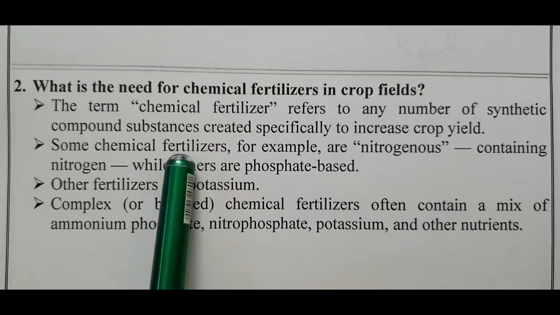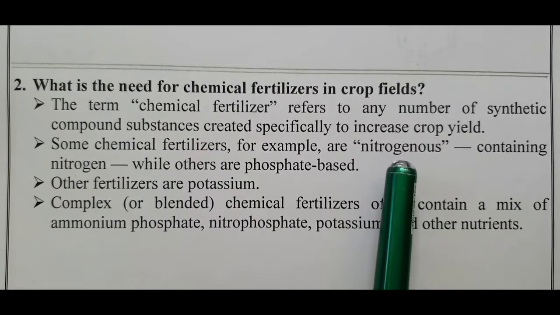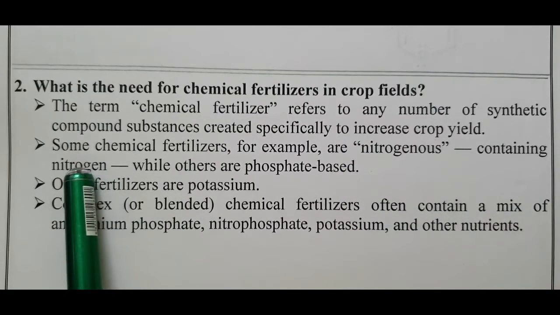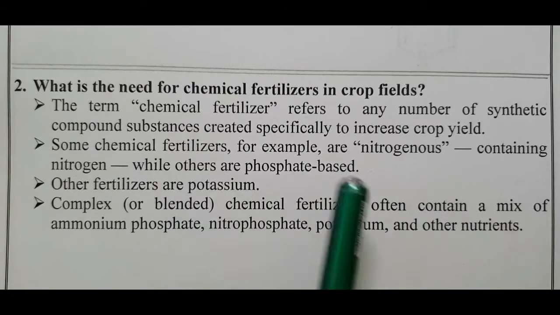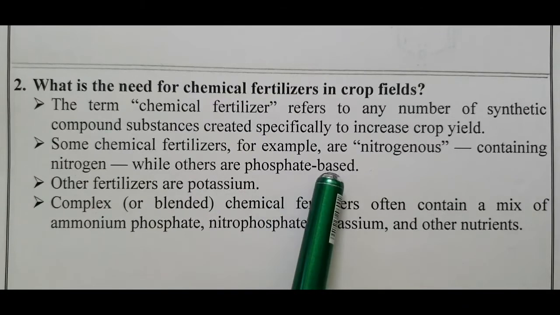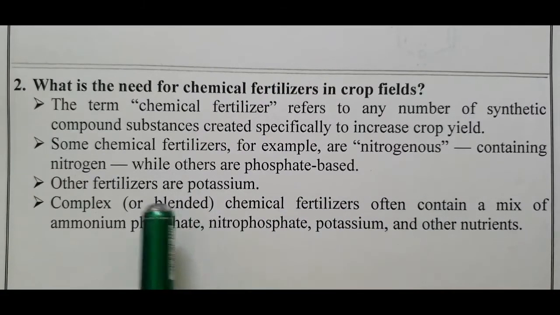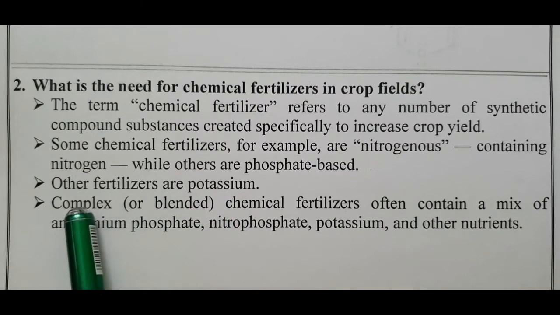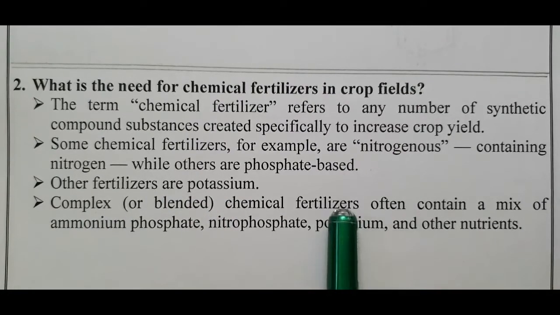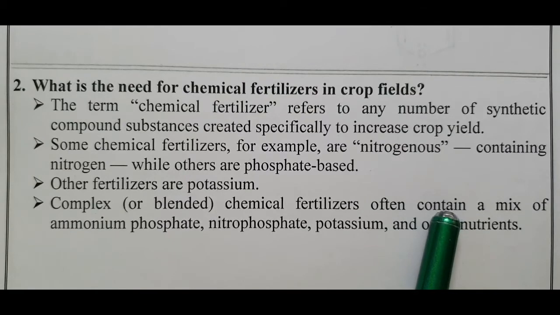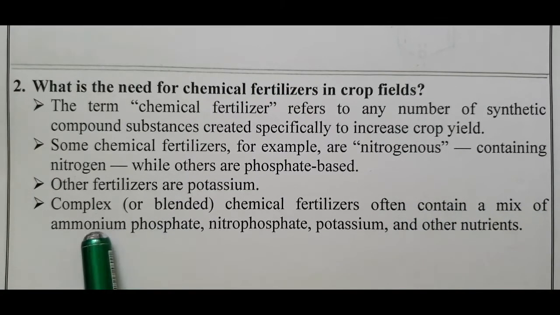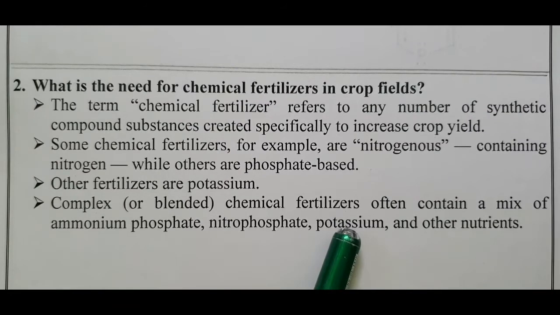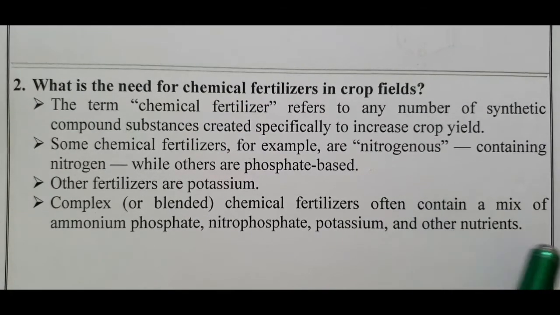Some chemical fertilizers, for example, are nitrogenous, containing nitrogen, while others are phosphate-based fertilizers. Other fertilizers are potash. Complex or blended chemical fertilizers often contain a mixture of ammonium phosphate, nitrophosphate, potassium, and other nutrients.